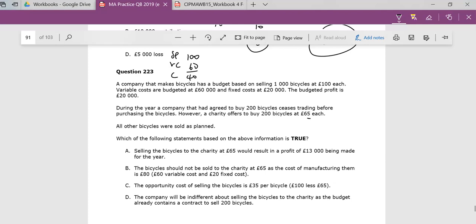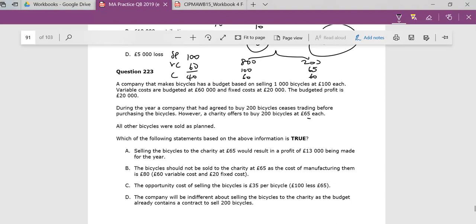So let's have two streams: my 800 bicycles and my 200 bicycles. This is nothing different to price discrimination, maybe students and workers, or old people and young people on the trains. We're just separating the issue here. So these 800 people will pay £100 each, and these people will pay £65 each for exactly the same product. And that product costs £60 to make.